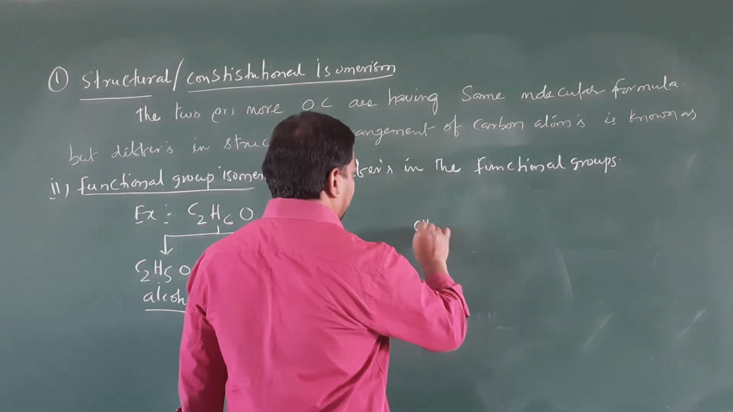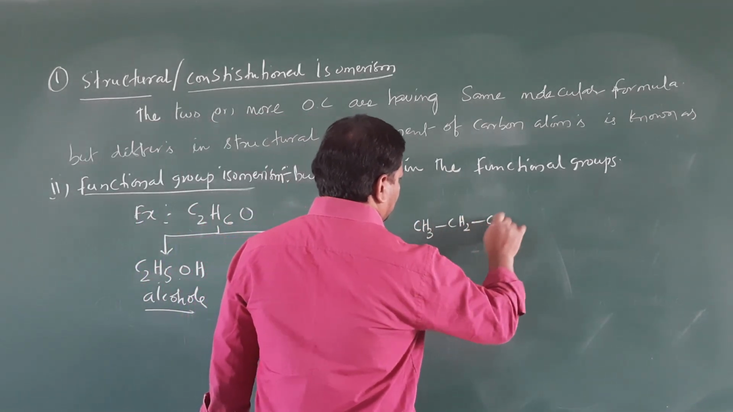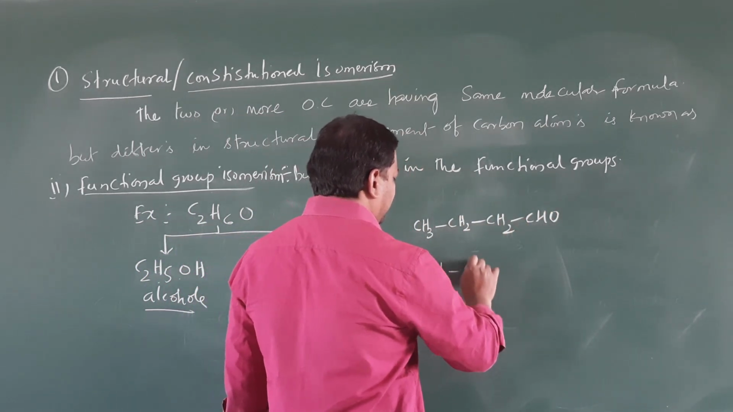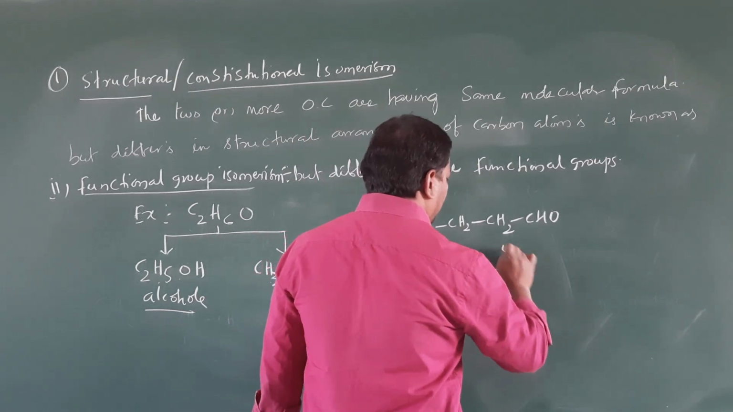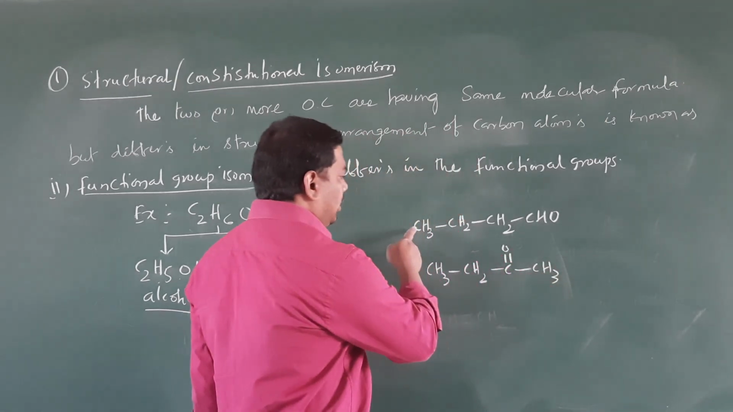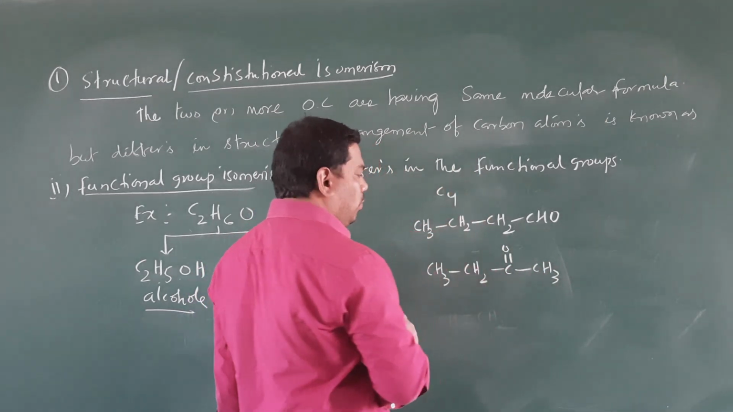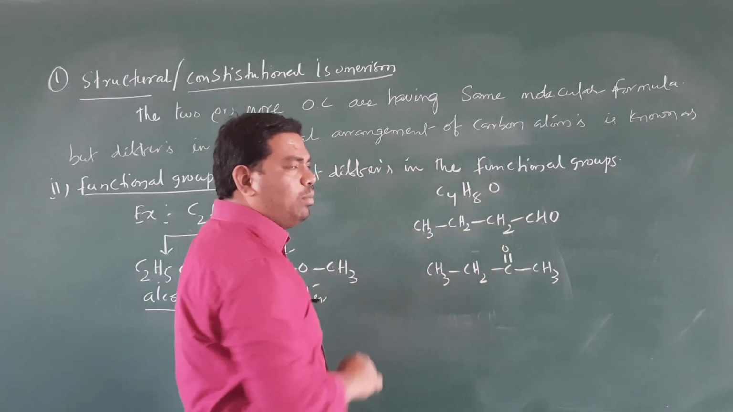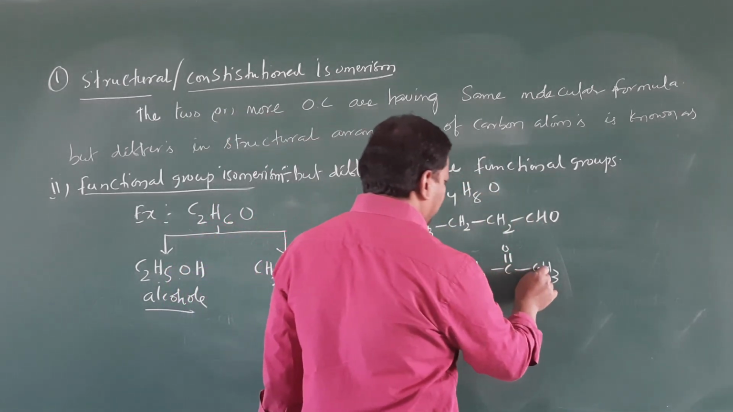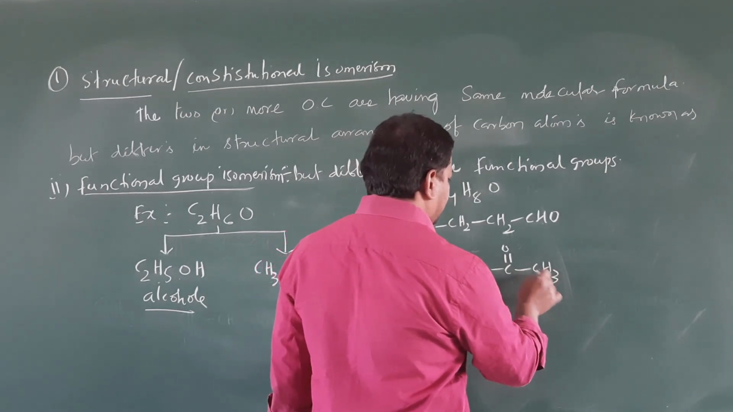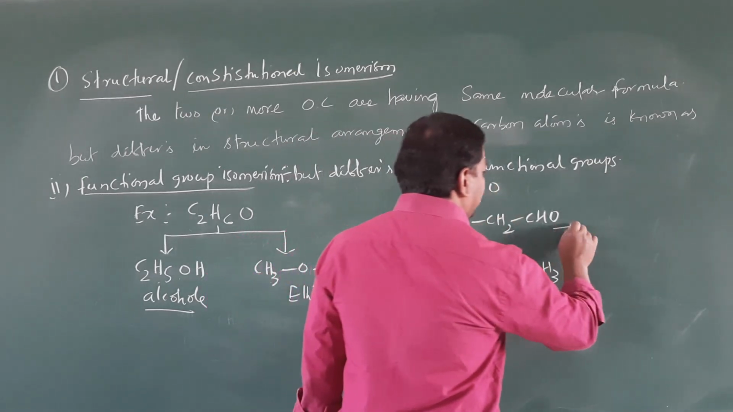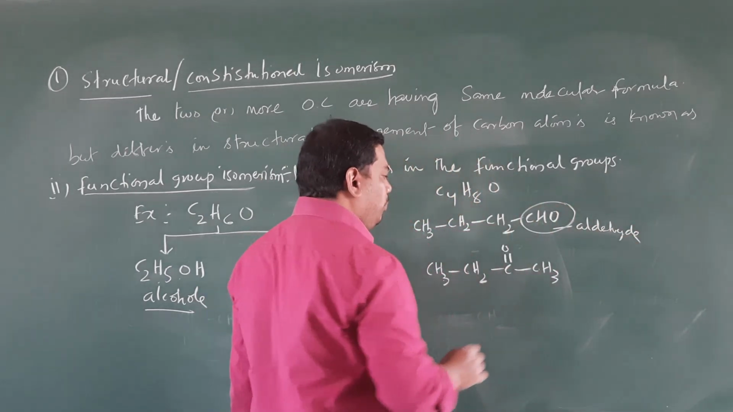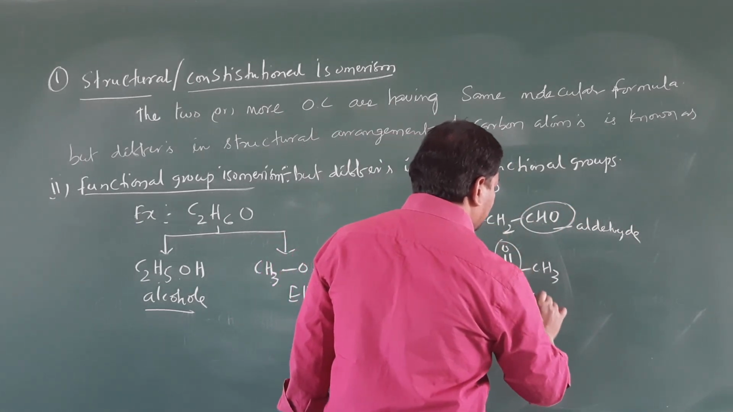So we will write CH3 CH2 CH2 CHO and CH3 CH2 C double bond O CH3. Here you can see 1, 2, 3, 4, so C4, 3 plus 2 is 5, plus 2 is 7, plus 1 is 8, and O. So this is the molecular formula. Here also 1, 2, 3, 4 carbons, 3 plus 2 is 5, plus 3 is 8, and an oxygen atom. So this is aldehyde, because here we have CHO, and here we have C double bond O. So this is ketone.